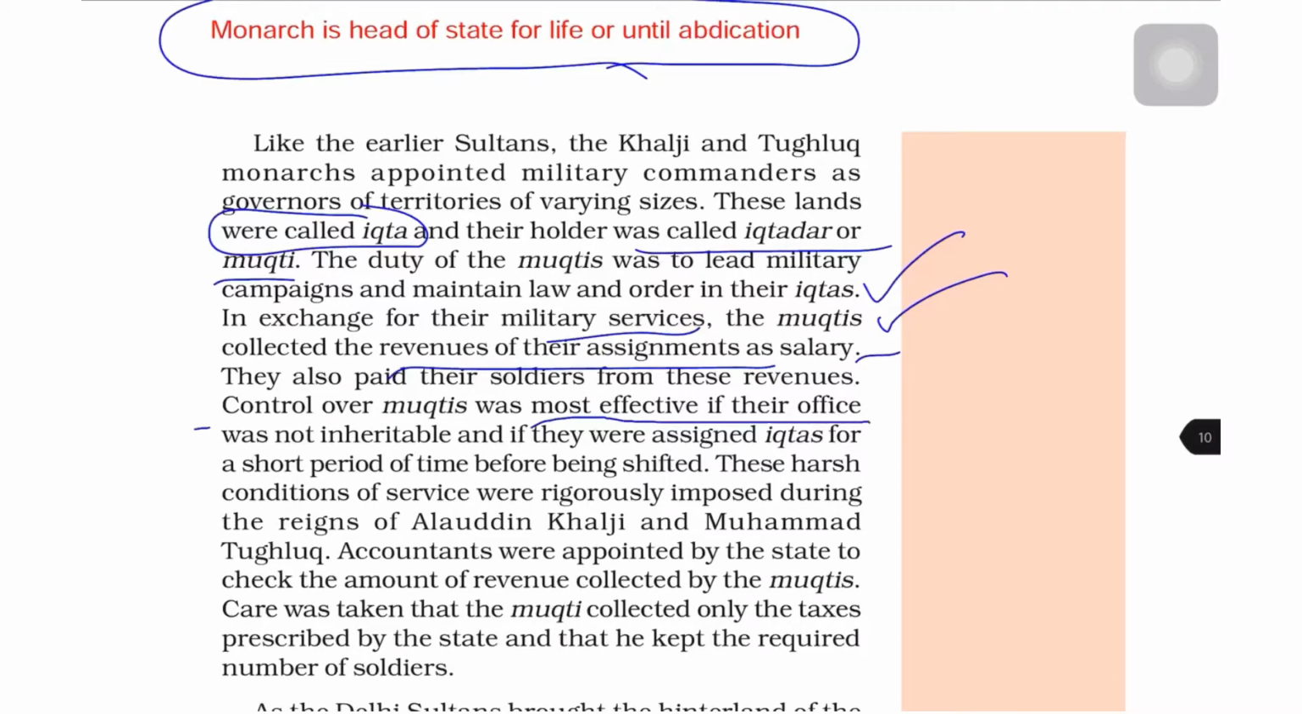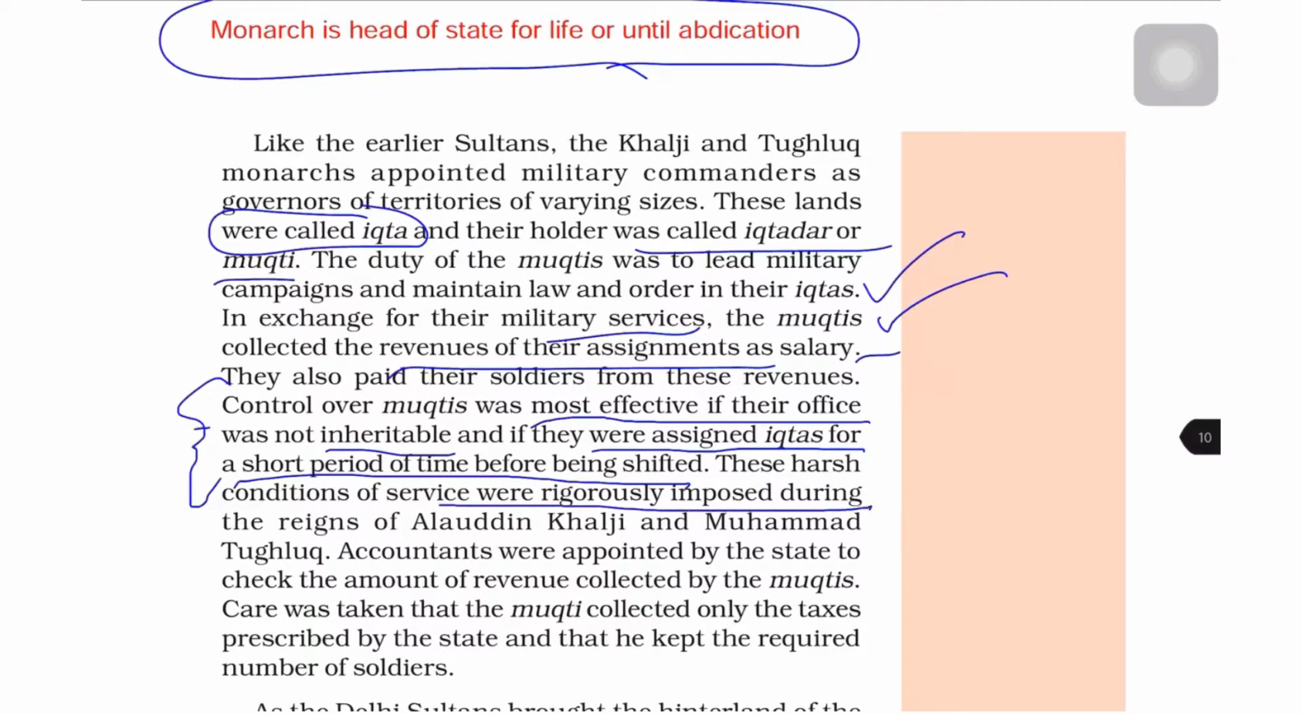Control over Muktis was most effective if their office was not inheritable and if they were assigned Iqtas for a short period of time before being shifted. So this is obvious. The monarch could exercise control over the military commanders if their office was not inheritable and if they were assigned Iqtas for a short period of time. Otherwise, if they were assigned land for a long period of time, then it could lead to the claim of the land by the military commander.